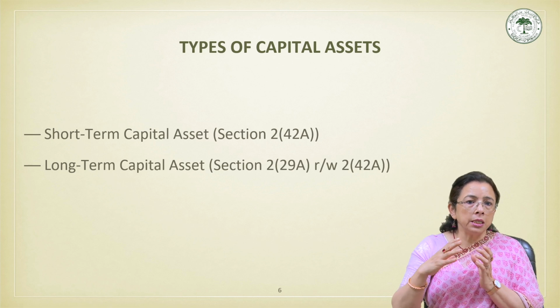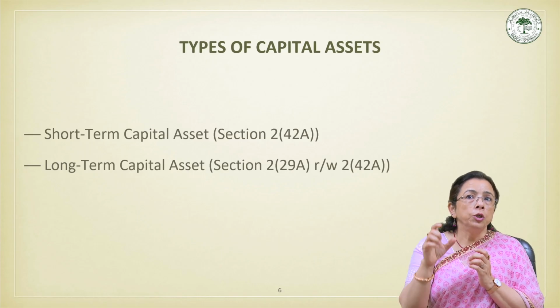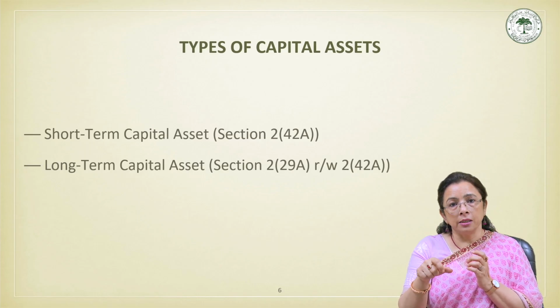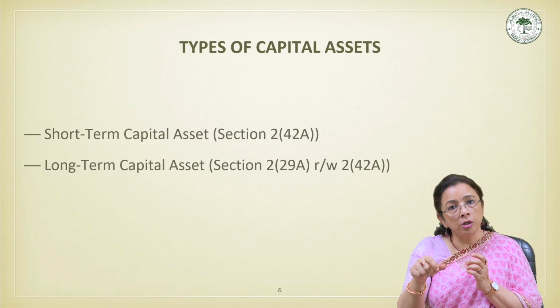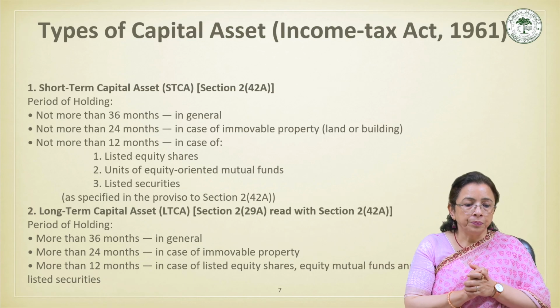This classifies on the basis of time period, that is, for how long you hold an asset. That decides whether it is a short-term or a long-term capital asset. So let us just understand that.